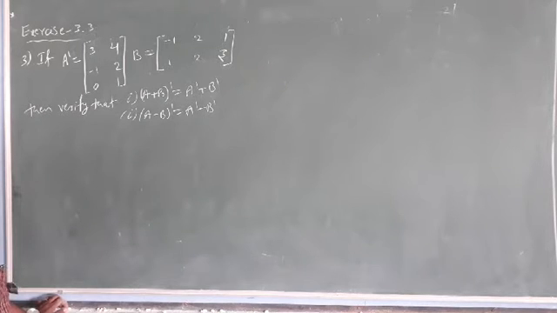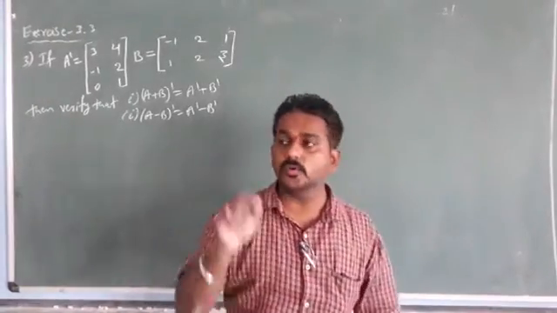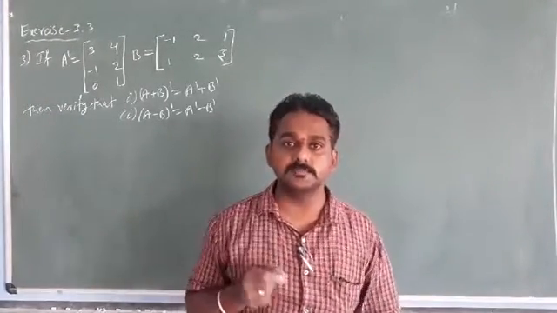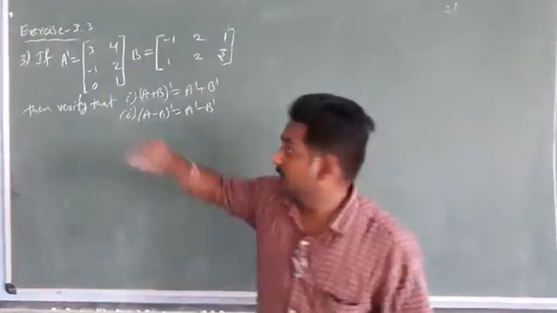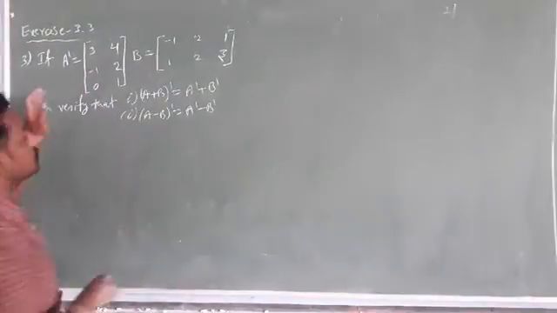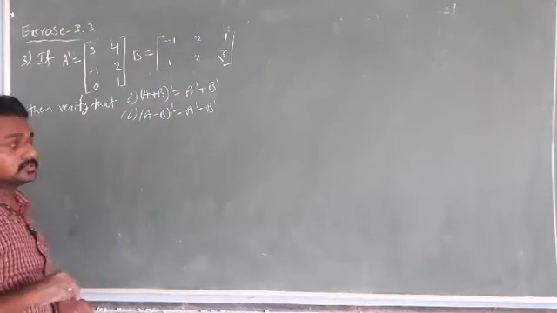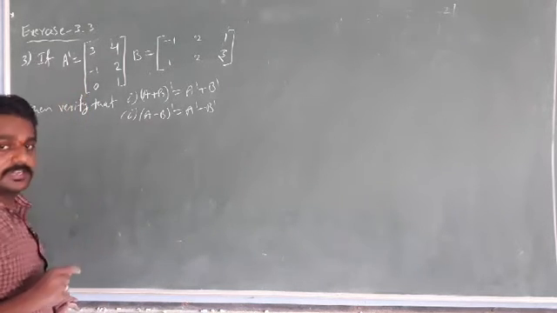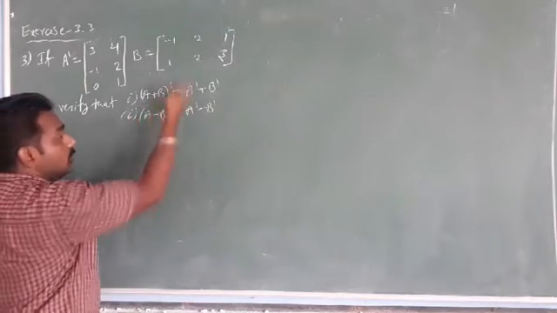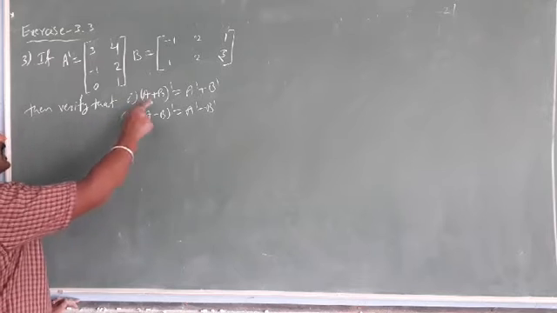Whenever you go for the examination, what is the foremost thing? You have to read the question carefully. That's why they give 15 minutes before the question paper. Suddenly, if you read it as A, it becomes 3 by 2 and B becomes 2 by 3, so addition is not possible. This may occur in your mind. But A dash is given. For (A plus B) whole dash, we need A. So how do we get A from A dash?